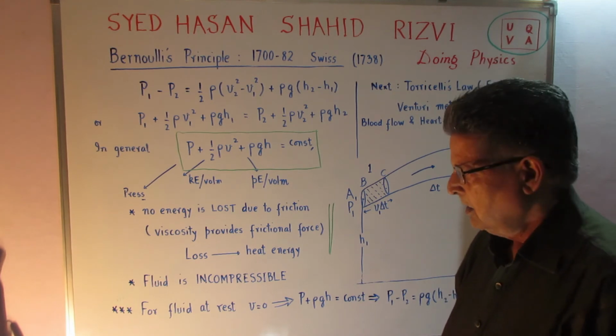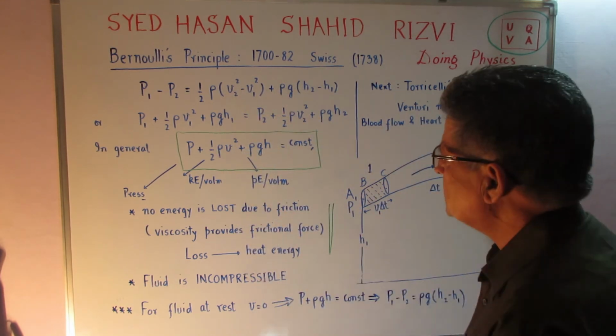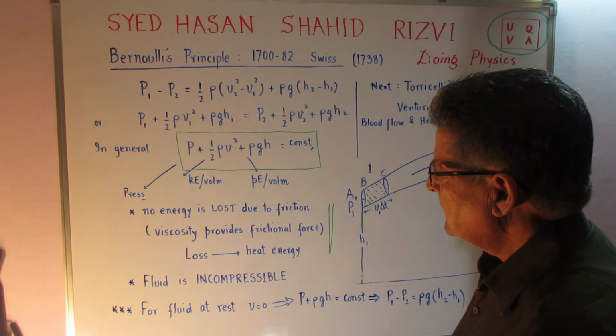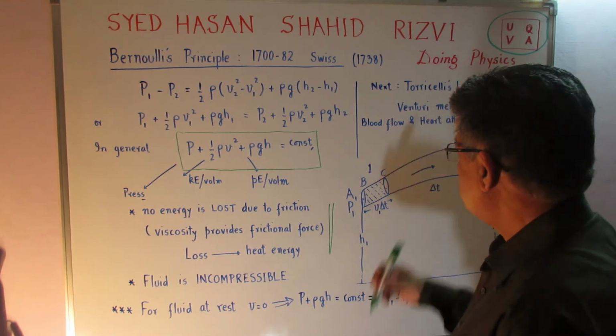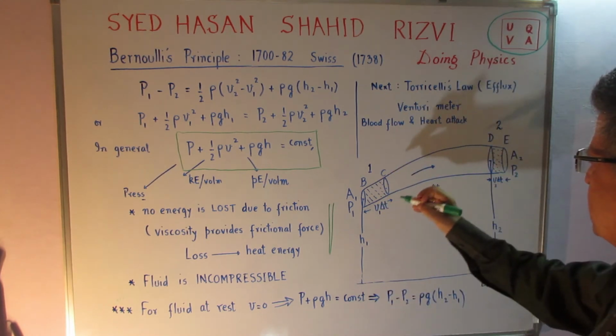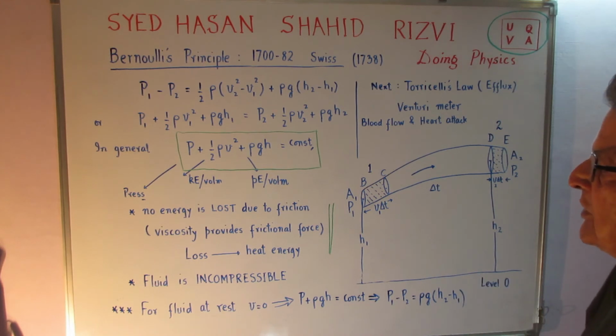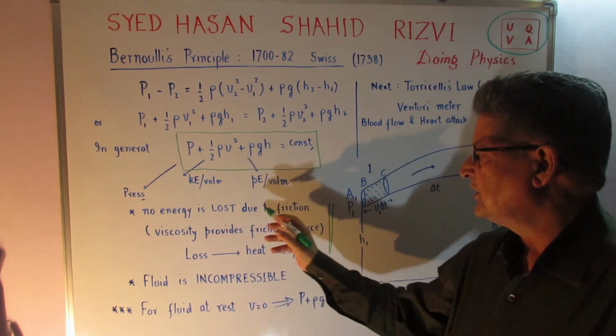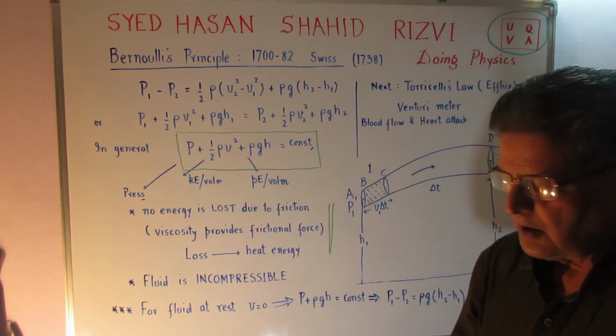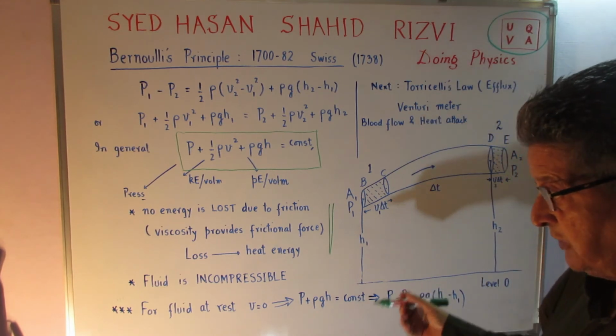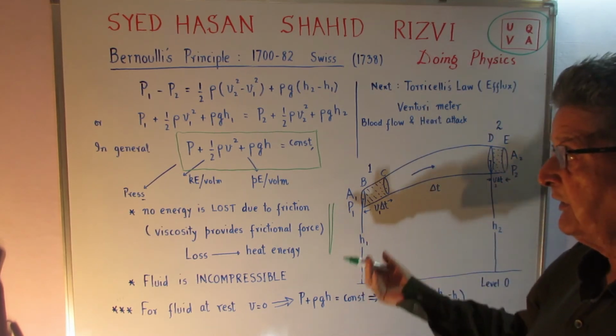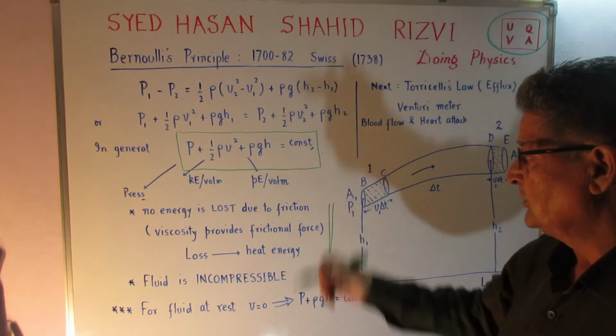These are the mechanical energies, and therefore in the process of the flow, we consider that no energy is lost due to friction. There is no friction, no energy is lost. This is what we consider in the derivation.